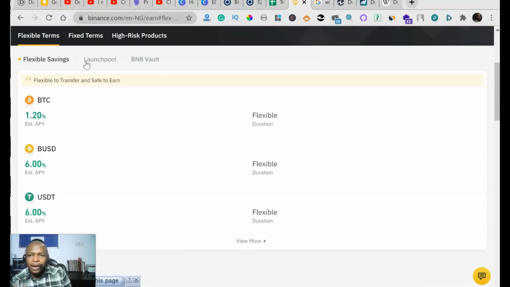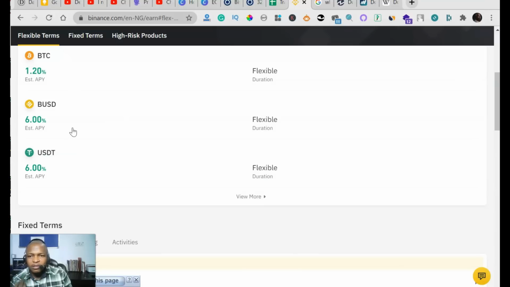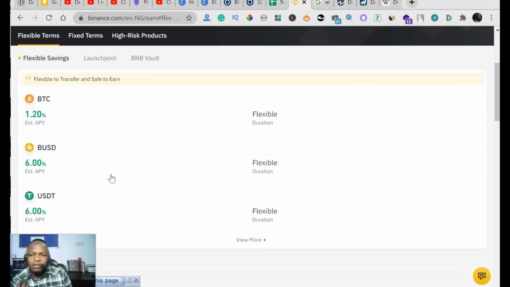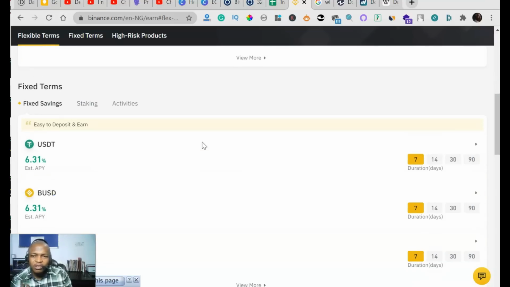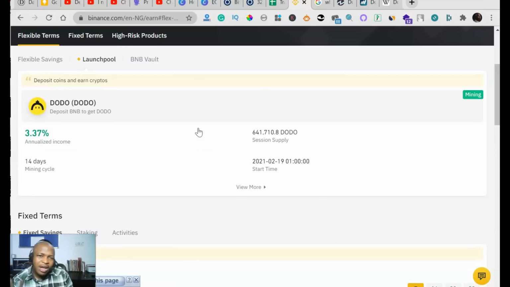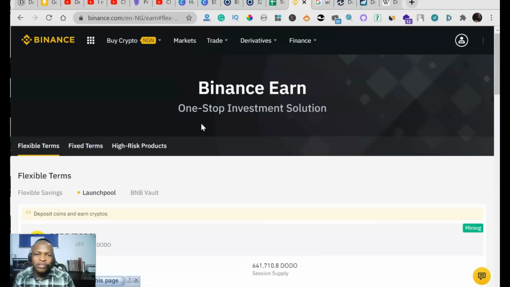So you have Binance savings where you earn 1.2 APY. If you're staking BTC, BUSD is 6%, USDT is 6%. In the launch pool, I actually do the launch pool. If you stake your BNB, you earn other currencies like Dodo and Leets. That is what is being earned right now. I'm going to do a separate video to actually explain this Binance earn, but this is what you can do